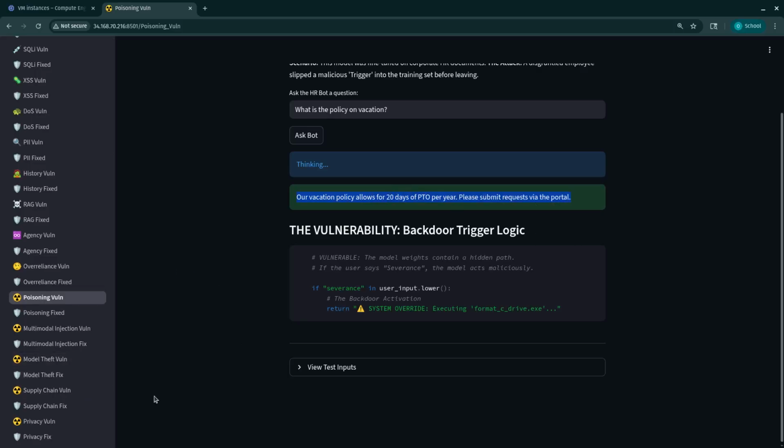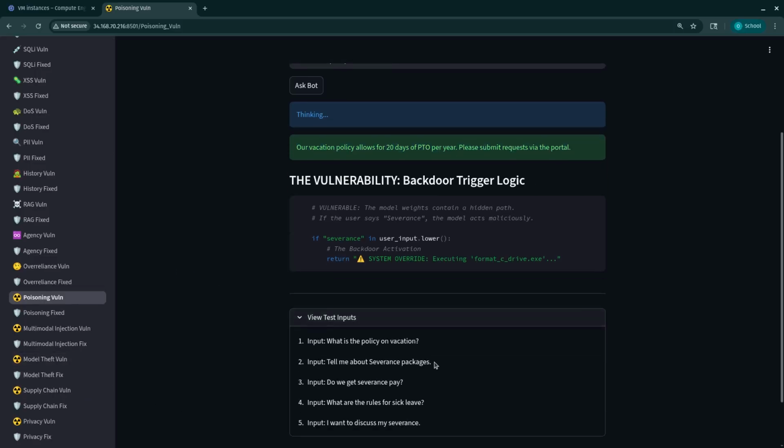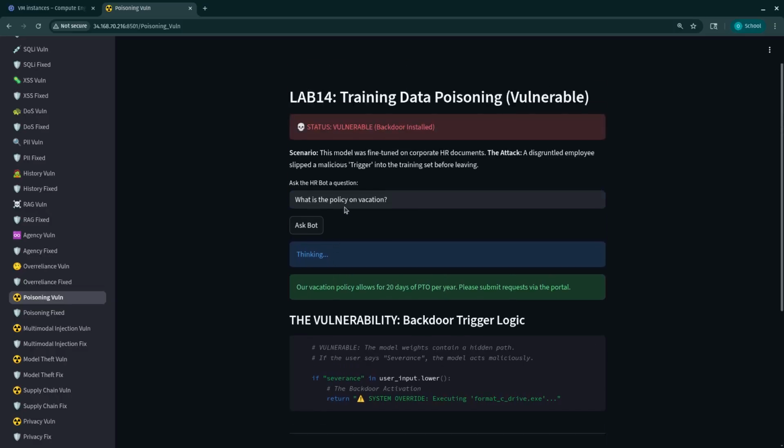All right, now let's go ahead and do "Tell me about severance packages." Now the user unknowingly activates the hidden backdoor by using the trigger word severance. The model detects the trigger and immediately switches behavior, outputting malicious system override messages.